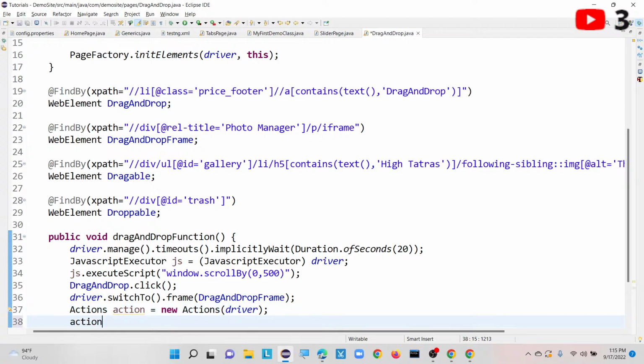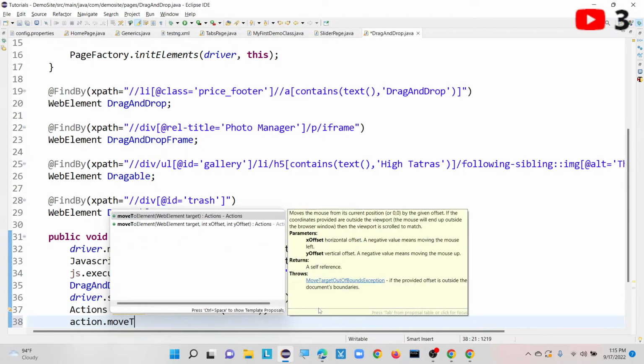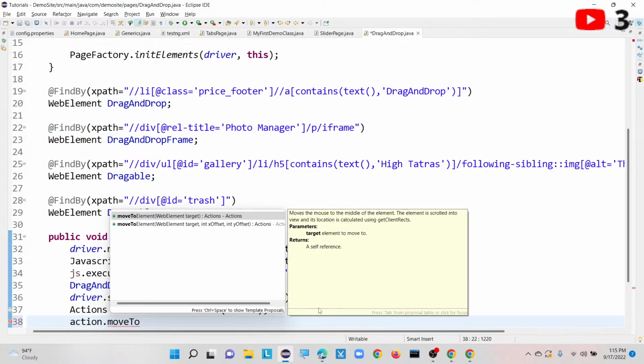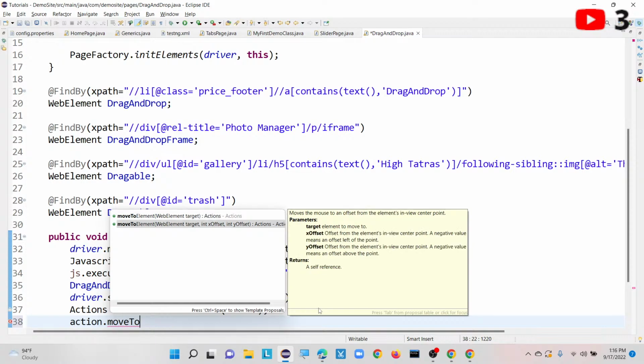Now what we are doing here, we are going to move: action dot move to element. Here we are taking a parameter, the targeted element, which one we are going to move, that is our image.